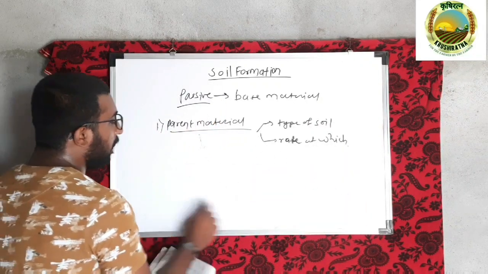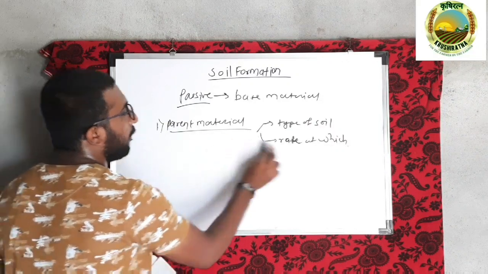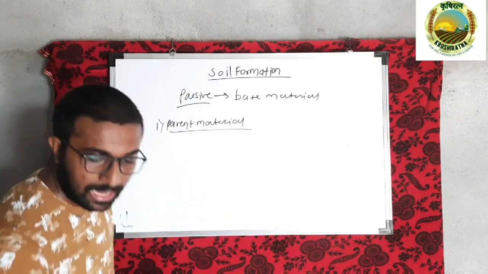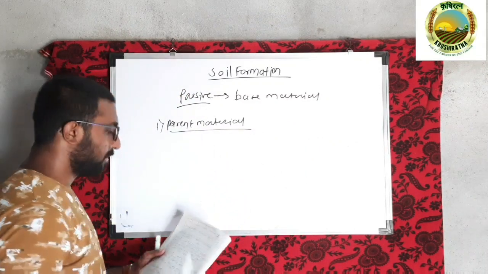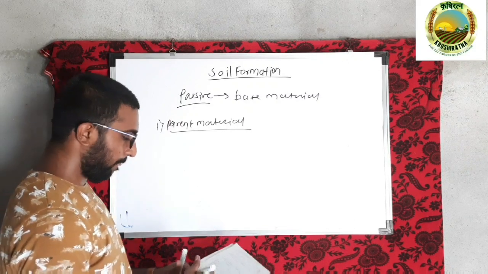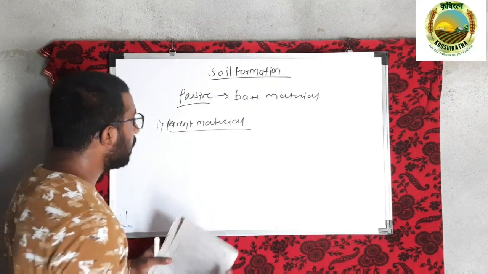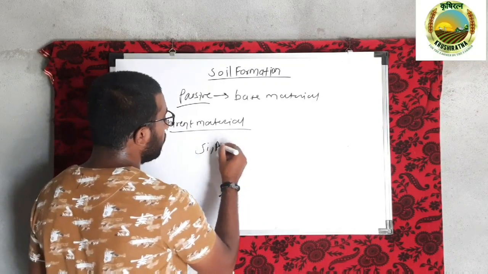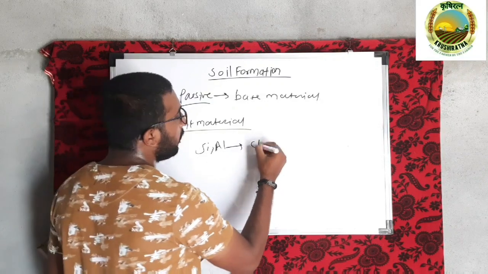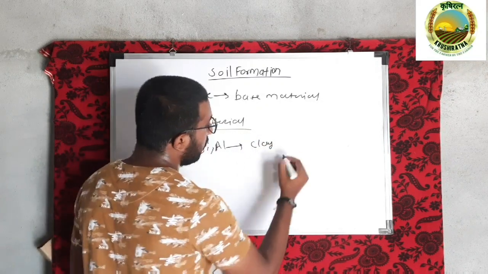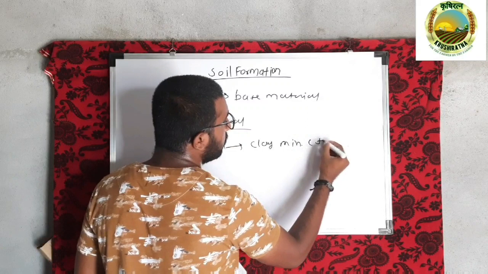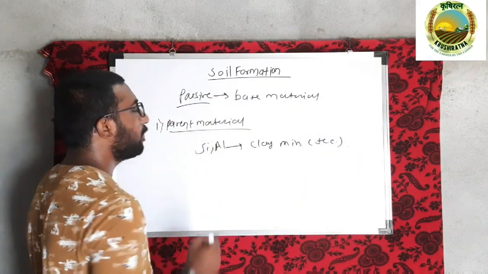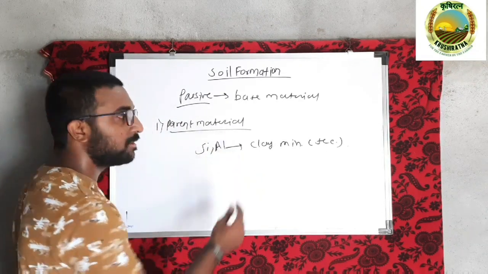Now, after weathering, as we know, different mineral elements are released from the rock fragments, and these released mineral elements contribute to the various soil forming processes. How? If silicon and aluminum are present, then they form the clay mineral, that is, secondary minerals. As we know, in clay minerals there are silicon tetrahedral sheets and aluminum octahedral sheets.